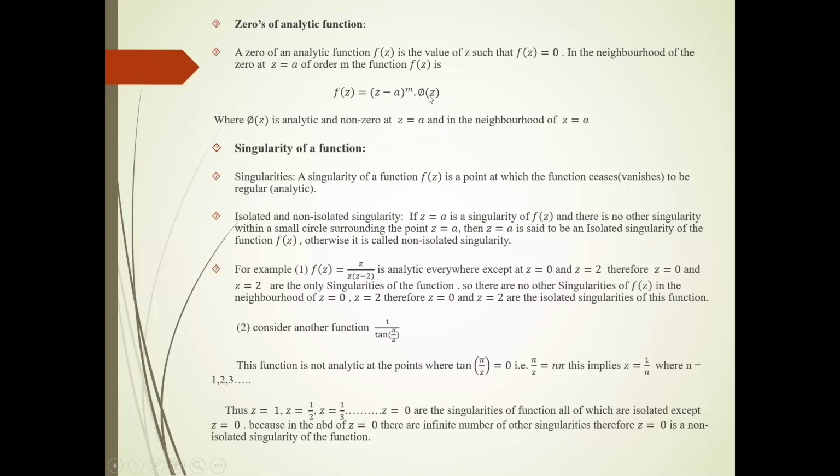If phi(z) becomes 0 at z equal to a, then f(z) has a zero of order m plus 1 at z equal to a. That's why phi(z) must be non-zero at z equal to a. This is the simple definition of zeros of an analytic function.